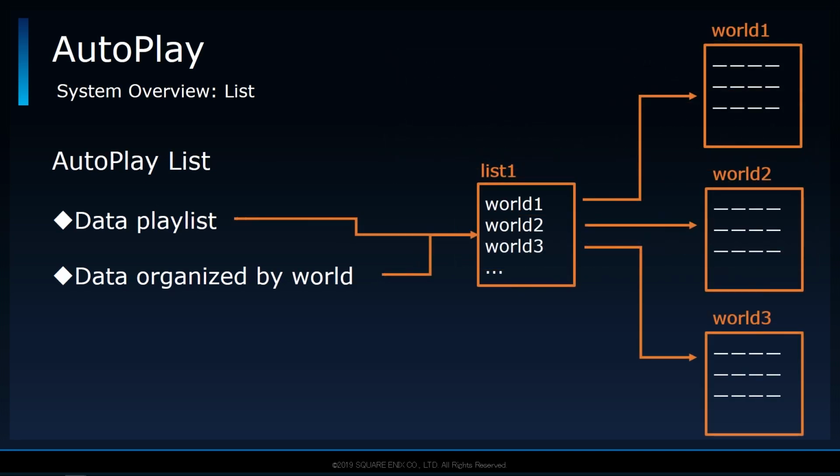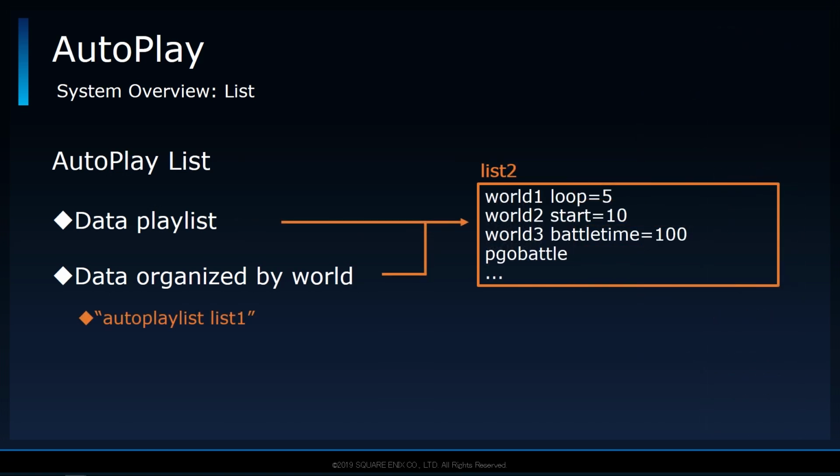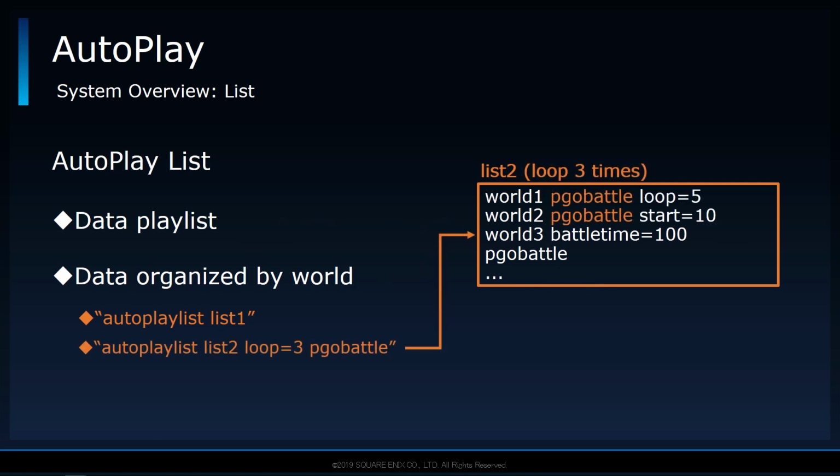The list data itself also uses a plain text file, which, as shown on the slide, lists the data files in the desired order of execution. The autoplay flags can also be specified separately for each data file, which will only apply to that file during execution. Similar to the autoplay system itself, the list system is also activated using the command line and its corresponding keyword, followed by the file name. This system can also be started in the middle or looped. In addition, you can specify autoplay flags on the autoplay list command line, which would override the flags within the list file.